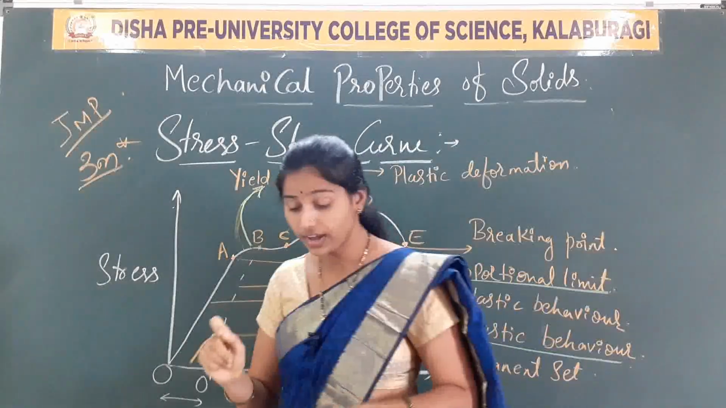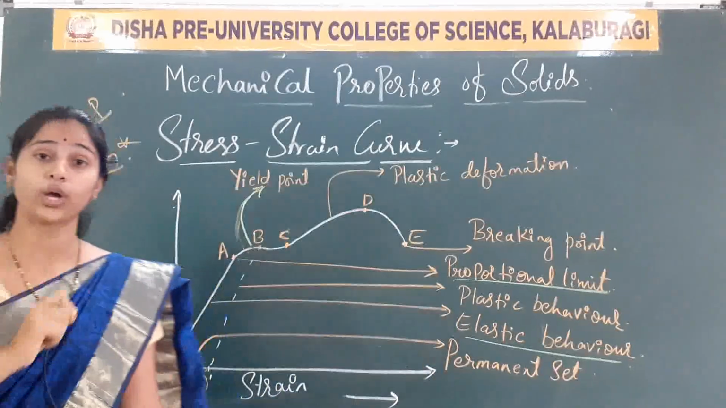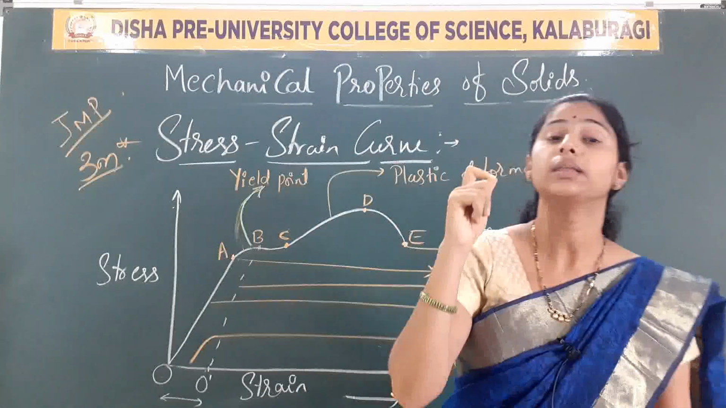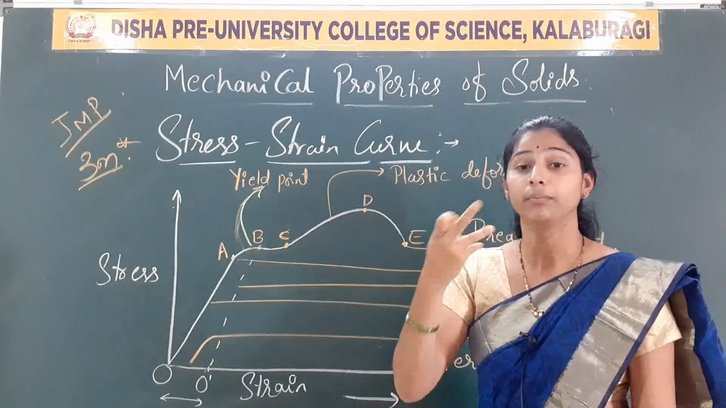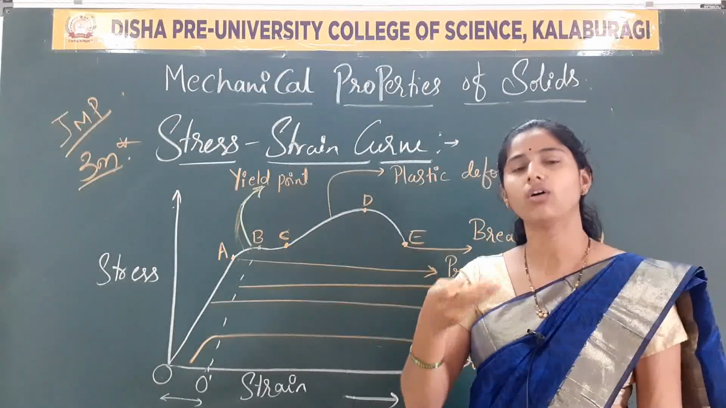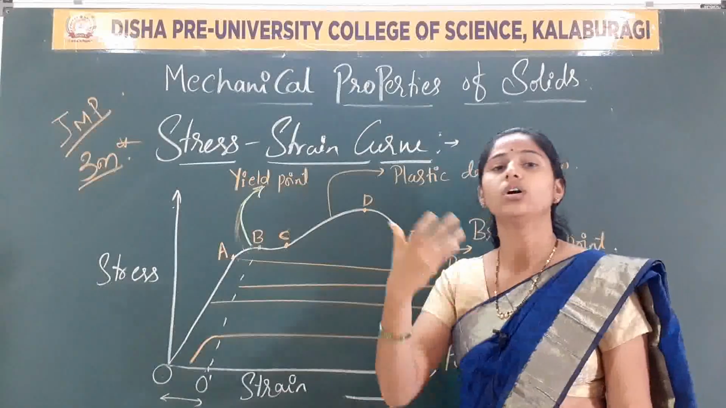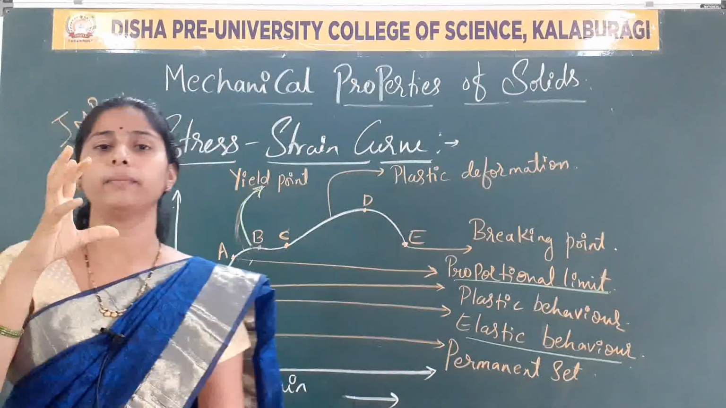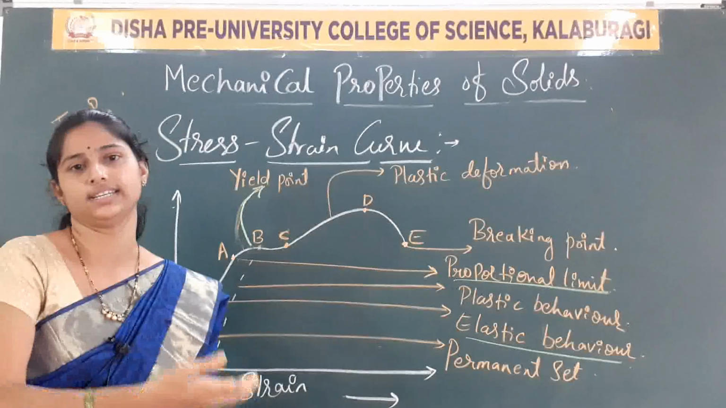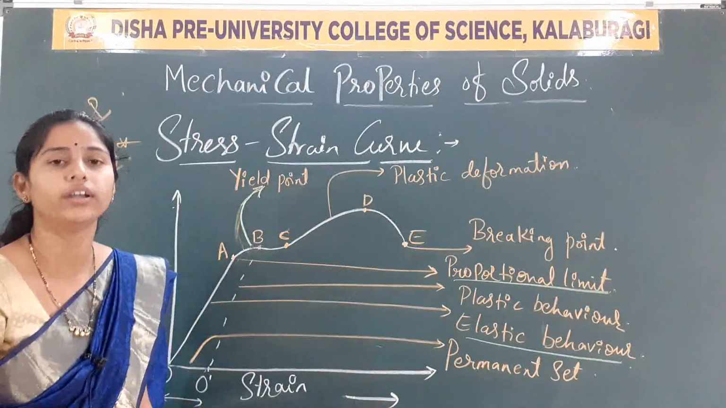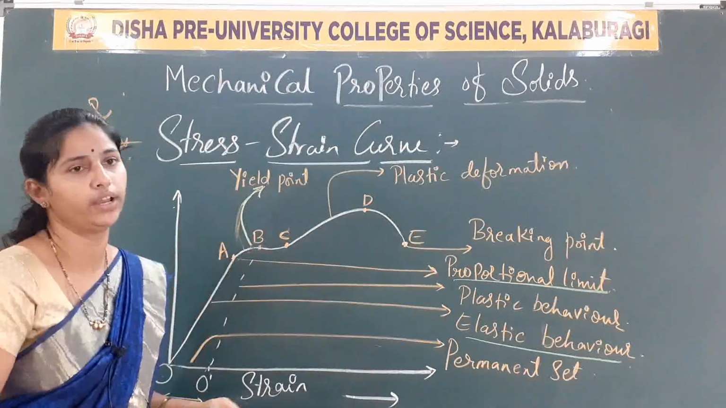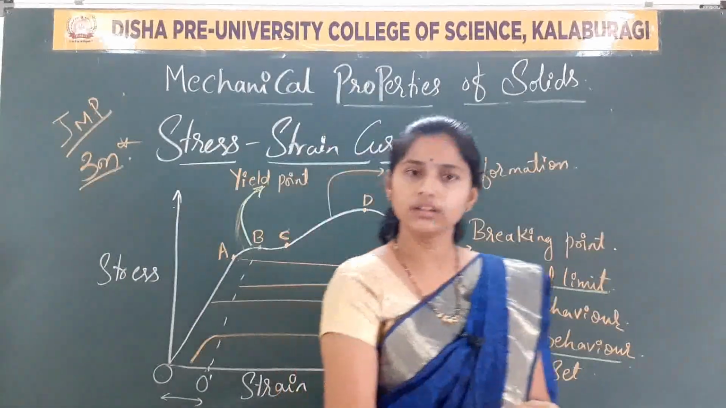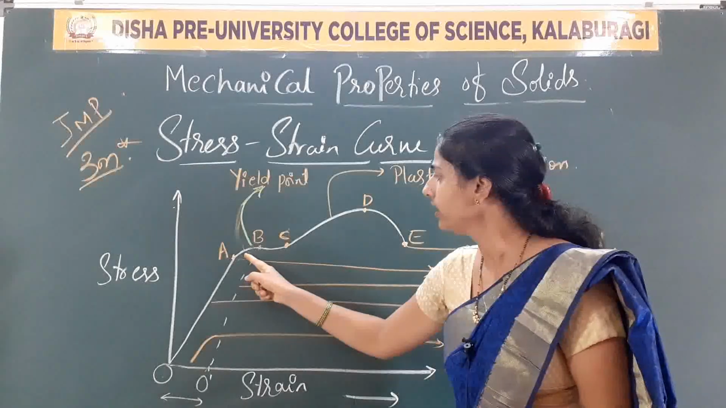So how can you define the yield point for a 1 mark question? Yield point is the point where the material changes from elastic behavior to plasticity. So it converts the material to plasticity, and that point we call the yield point. Clear?